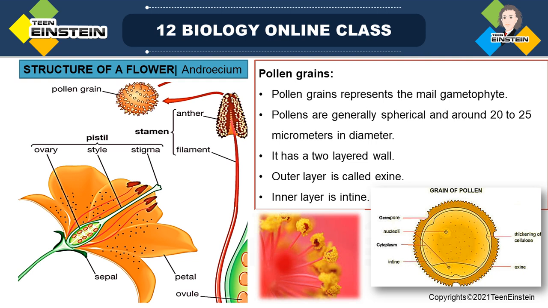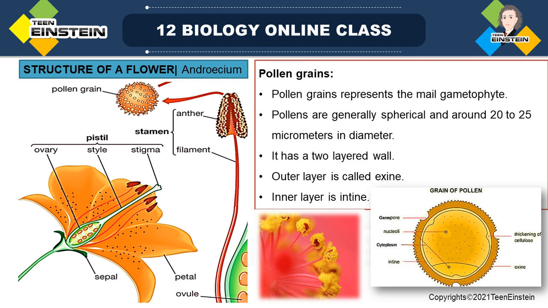So at the center of the microsporangium you can see homogeneous tissue, and each and every cell of this will undergo meiotic division and form microspore tetrads.